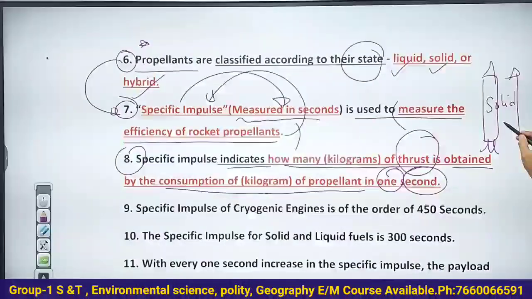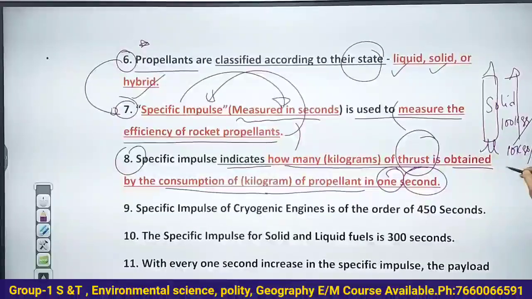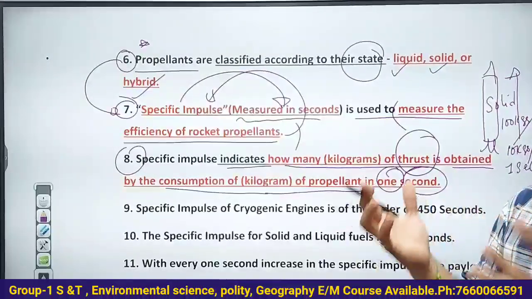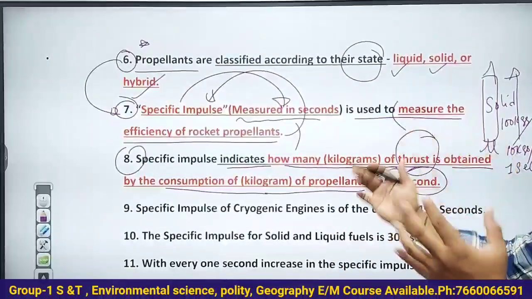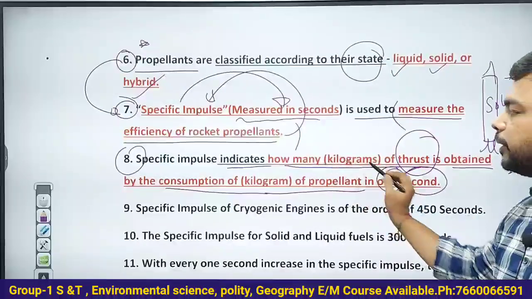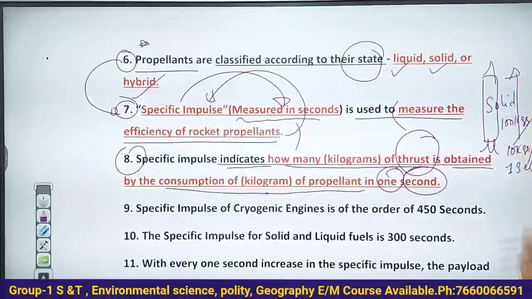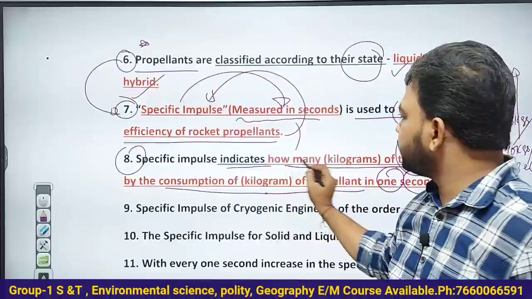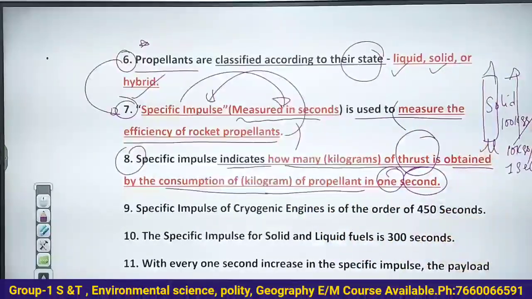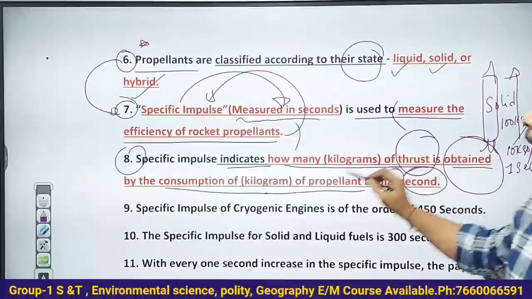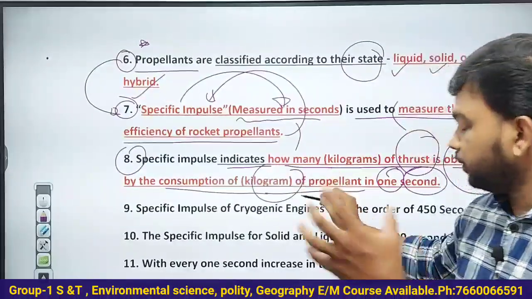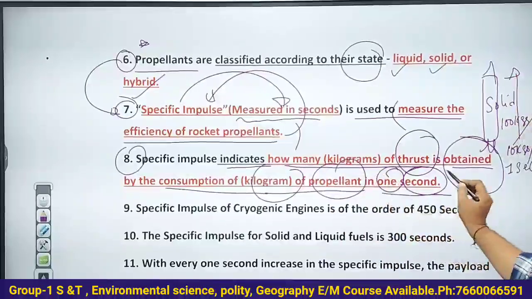Imagine there are 100 kgs of solid fuel. Out of this 100 kg, 10 kg is burnt in 1 second, and because of that a certain amount of forward push or thrust is generated so that the rocket will go up. Specific impulse indicates how many kilograms of thrust, that is the forward push, is obtained by consumption of a kilogram of propellant in 1 second.